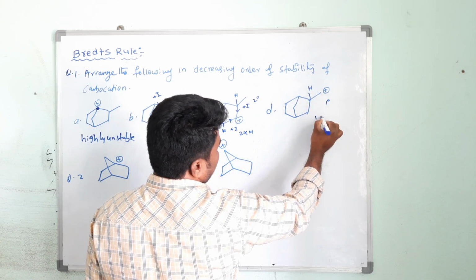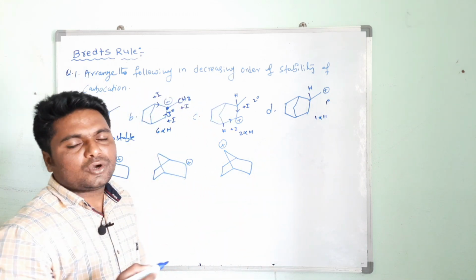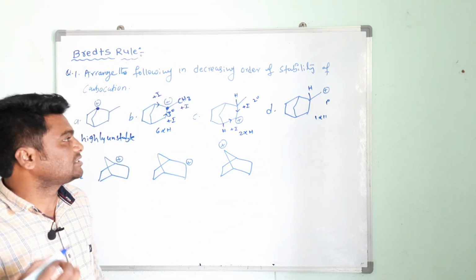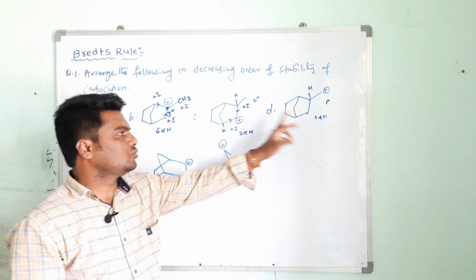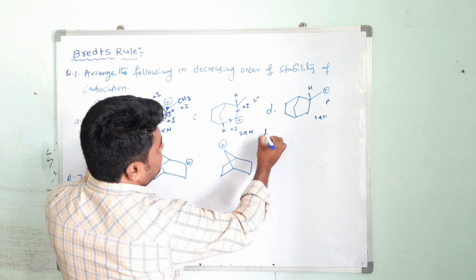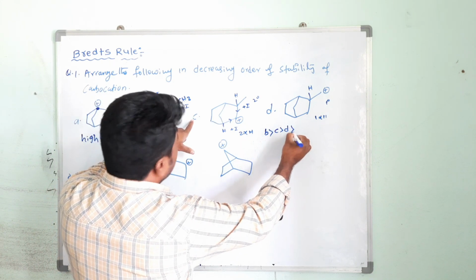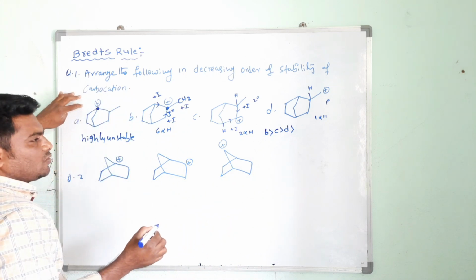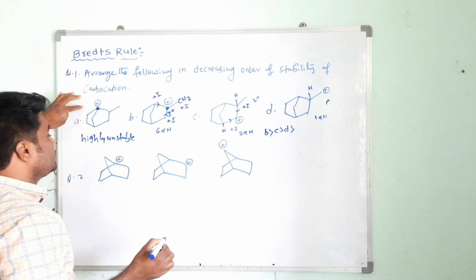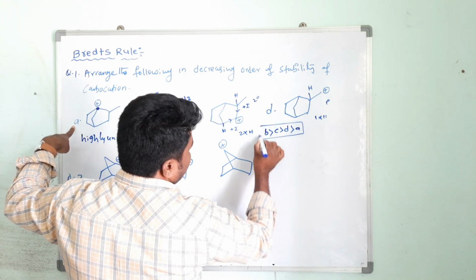So we know the stability order of carbocations: tertiary is more stable than secondary, and secondary more stable than primary. So which one is more stable? B. Then after that, C. Then after that, D. Here, even though it is tertiary, according to Bredt's rule, this is highly unstable. This is the stability order of this one.